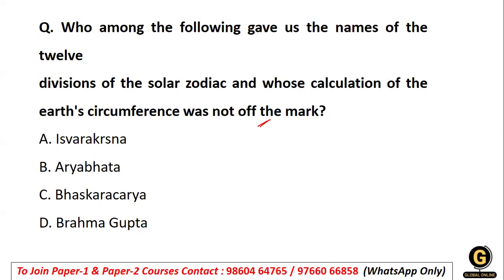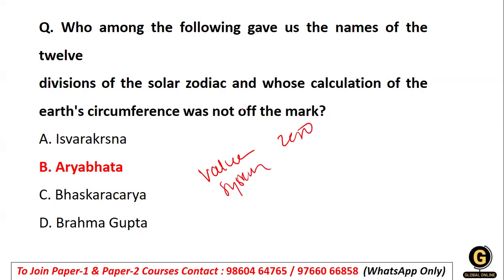So when we talk about the zodiac, solar zodiac divisions, obviously it was basically brought up by Aryabhatta. It is the one who gave us 12 divisions of solar zodiac with the help of what? The calculation of Earth's circumference, which was not up to the mark. So he wrote Aryabhatta and Surya Siddhanta, and also had a place with respect to value system and zeros. So this was totally cracked by Aryabhatta.